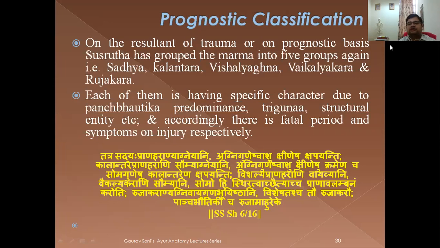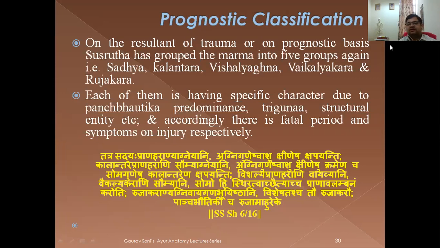Sadya Prana, Kalantara Prana, Vishalya Ghna, Vaikalyakara, and Rujakara. Each of them has a specific character due to Panchamahabhuta predominance, Triguna, structure entity, etc. And accordingly, there is a fatal period and symptom of injury respectively.